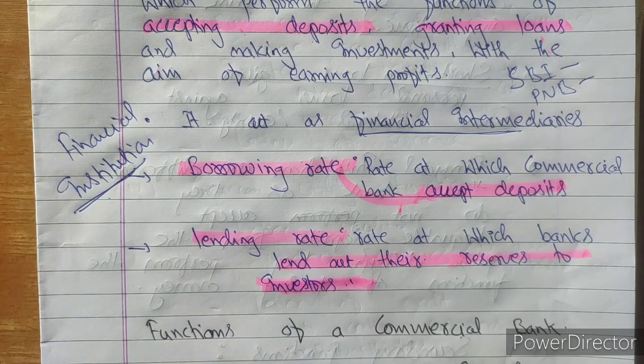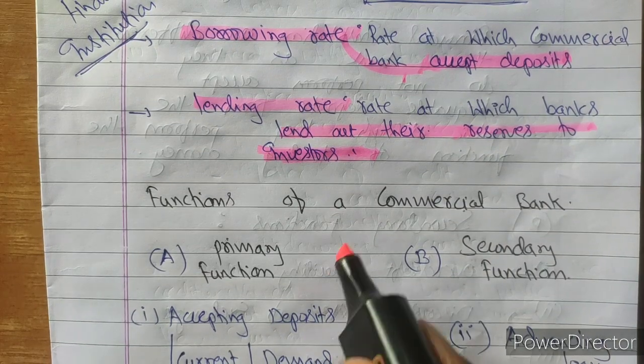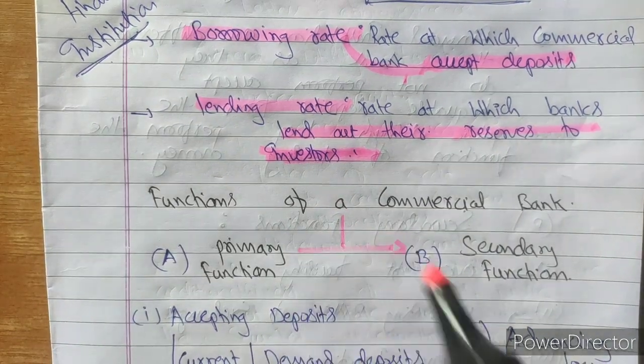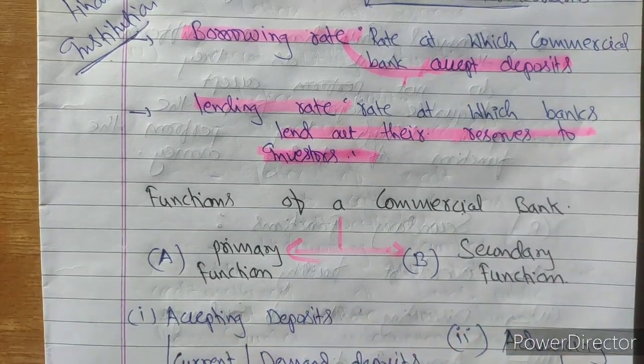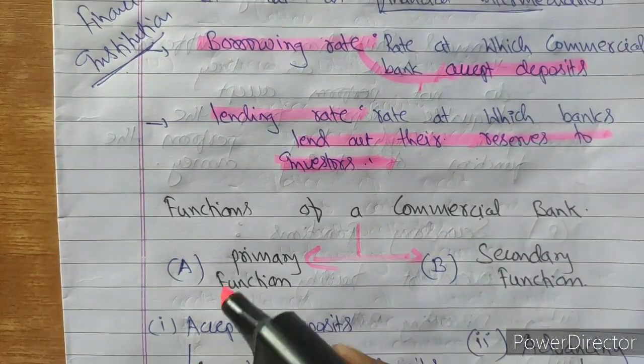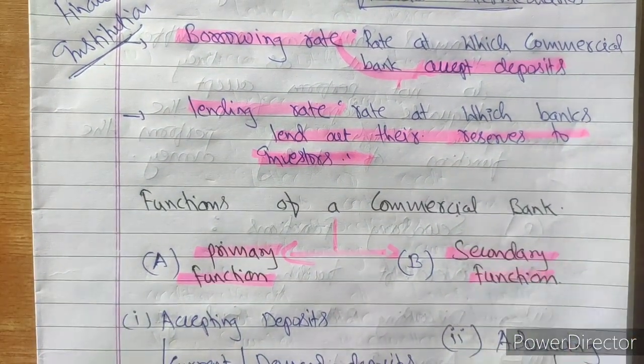Now the next important topic in this chapter is the functions of commercial banks. The functions of commercial banks are divided into two broad parts, though there are a number of functions. All these functions are divided into two broad categories. The first category is the primary function. The second category is the secondary function.